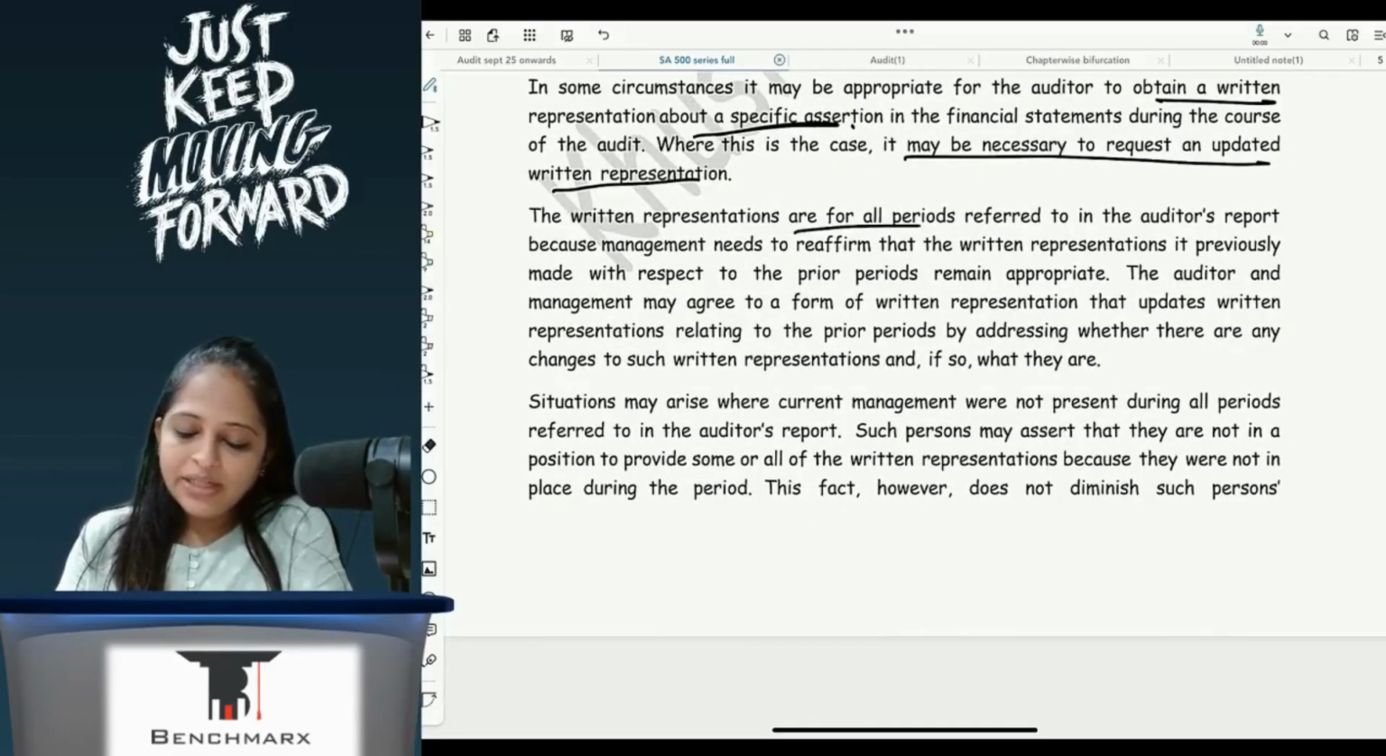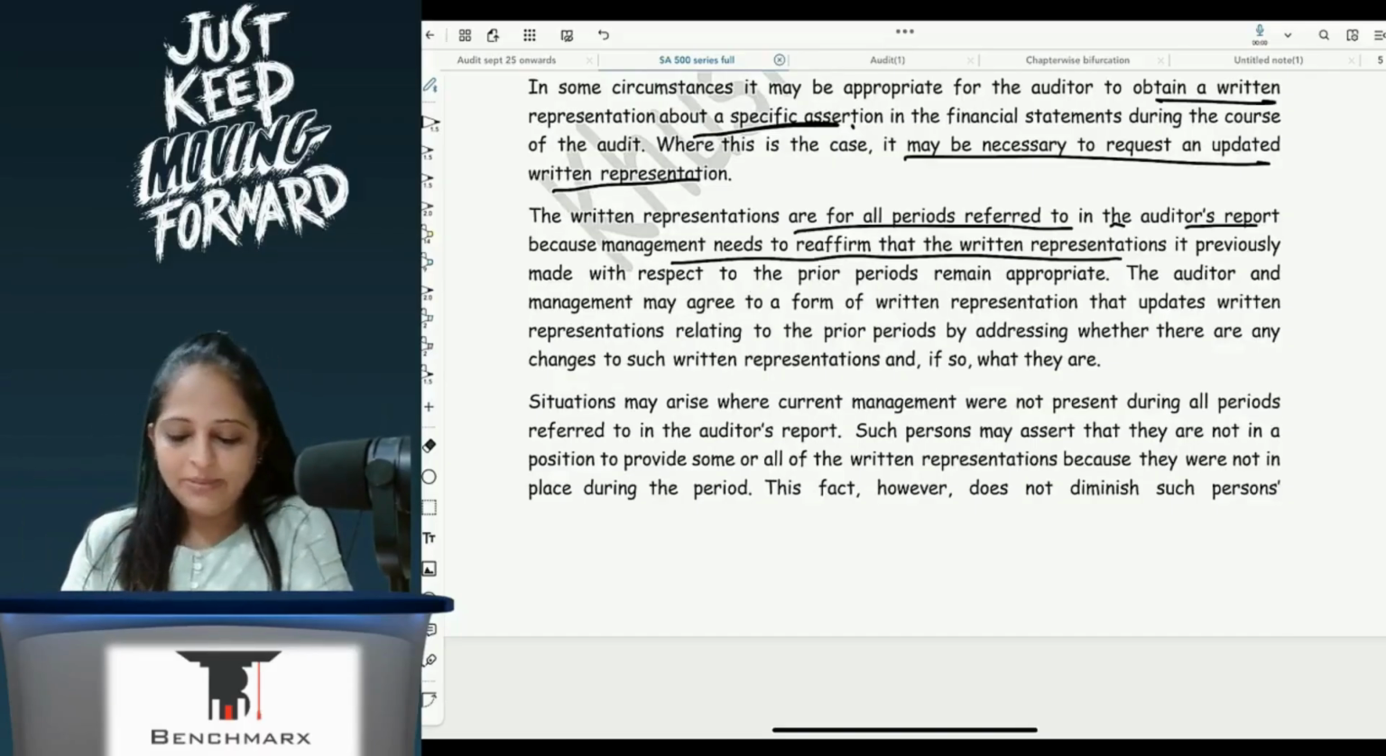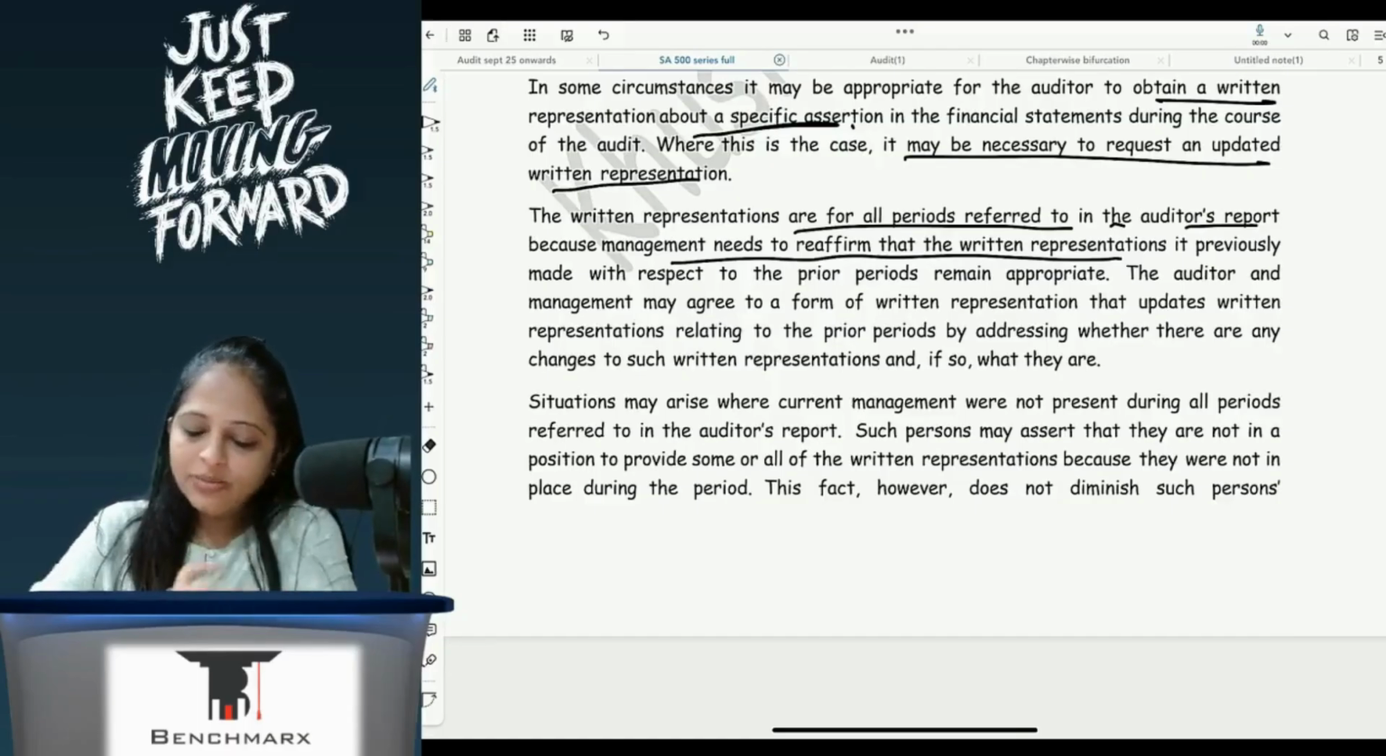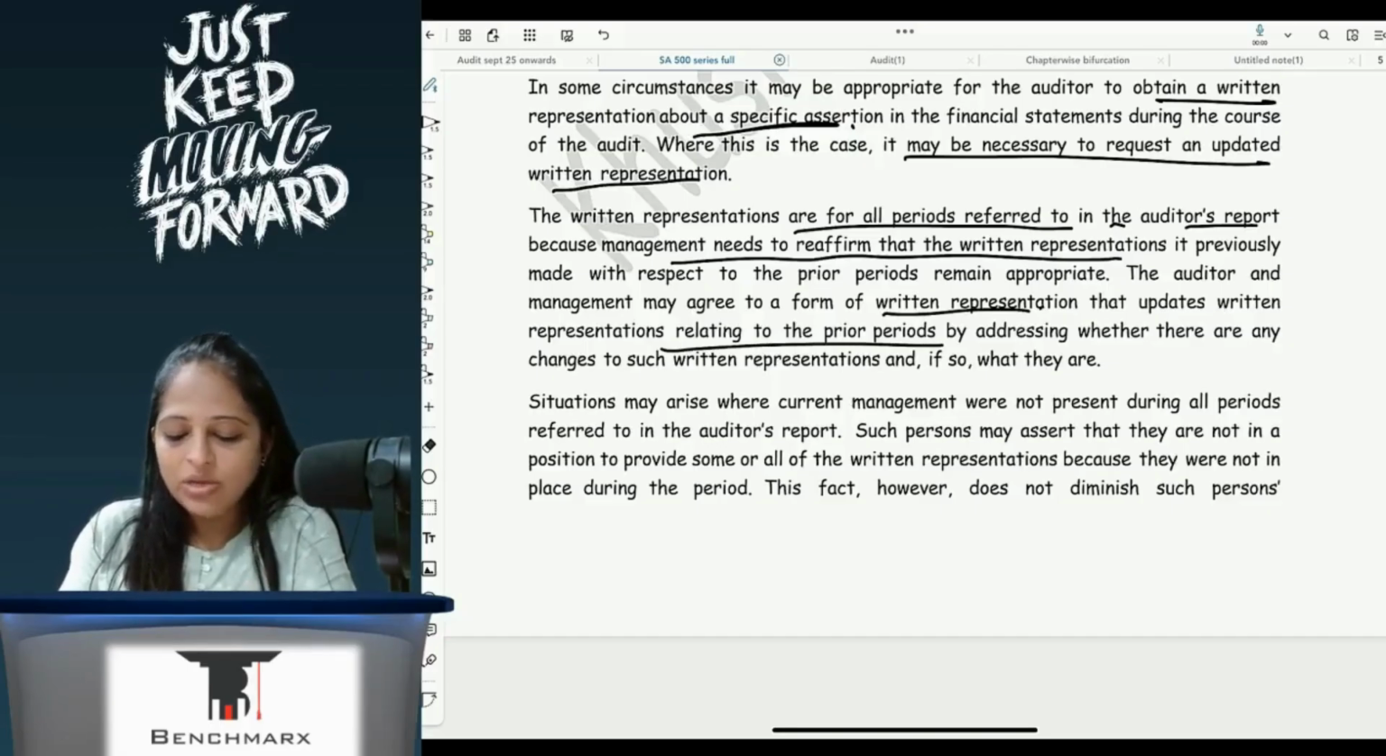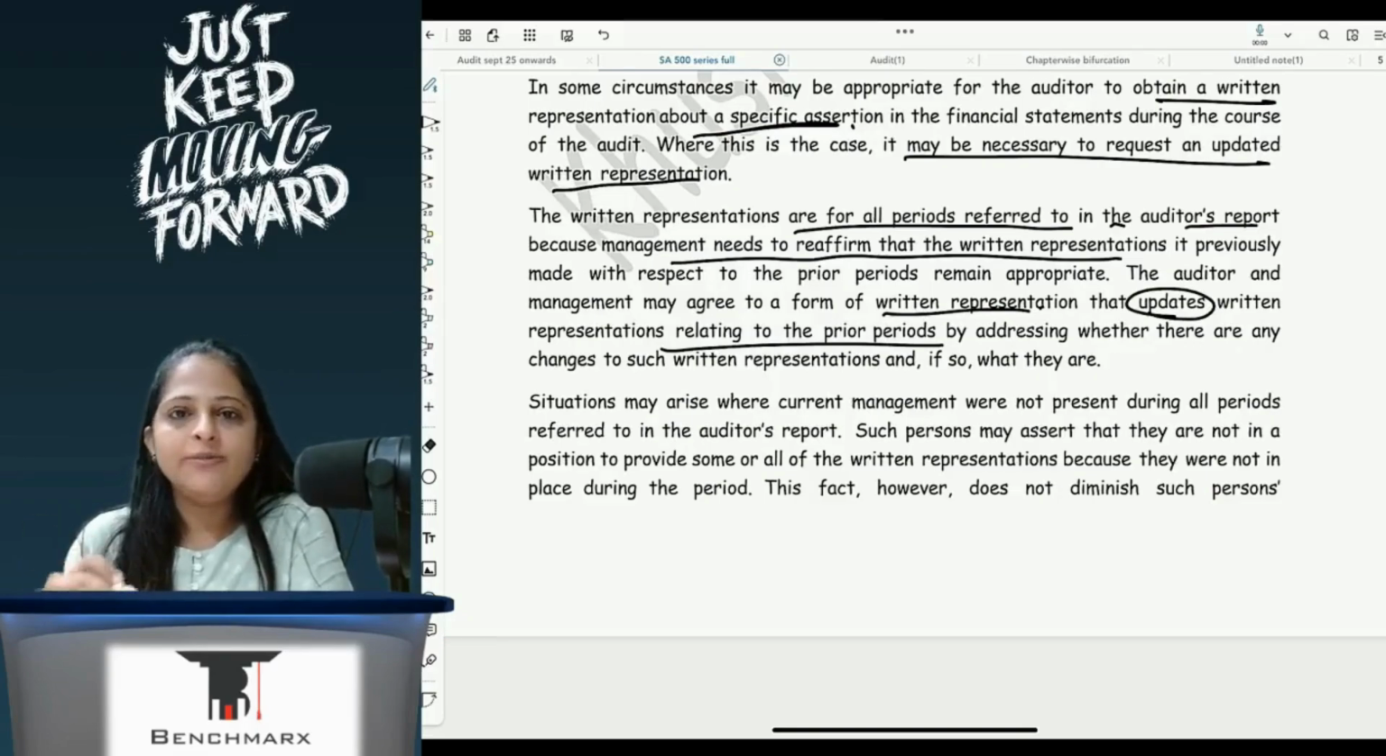Where this is the case, it may be necessary to require an updated written representation. It is for all periods referred to in the auditor's report, because management needs to reaffirm that the written representation previously made with respect to prior period also remain appropriate. Auditor and management may agree to form written representation that updates written representation relating to prior period. So prior period's written representation, if required, needs to be updated.